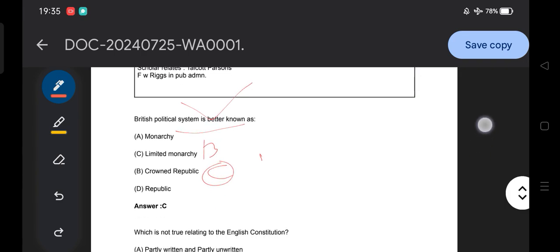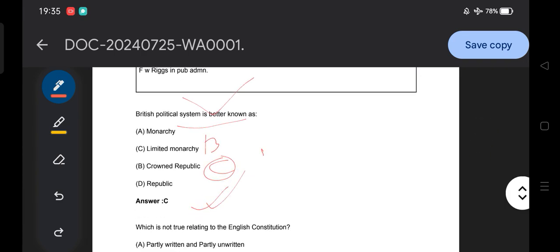What is a crown republic? Option C is the answer. The British political system is a crowned republic. What does crowned republic mean? If there were no crowned republic option, your answer would be limited monarchy. But as there is a republic element in the British political system, although there is a monarchy, there is also a republic in which there is a head of the government.